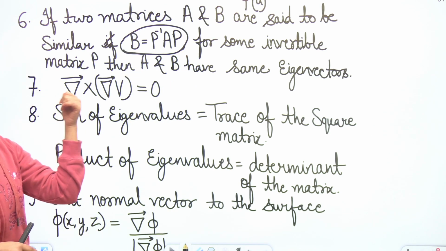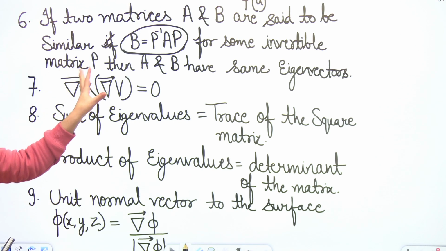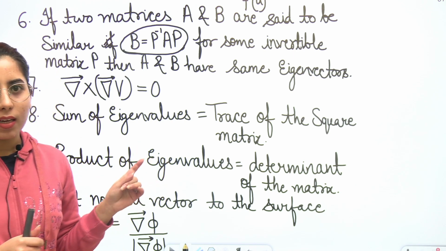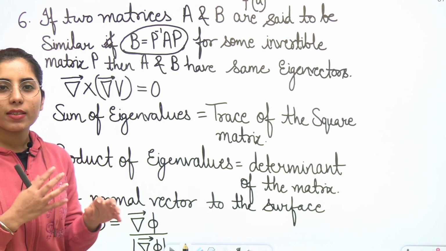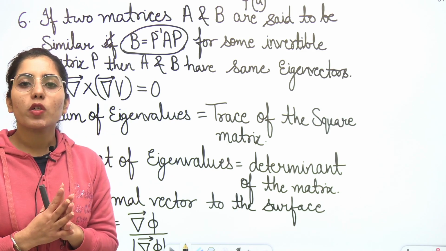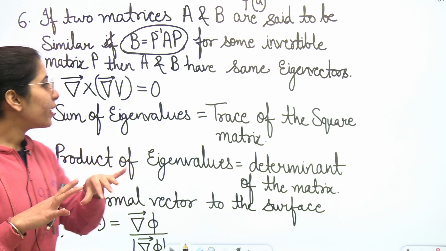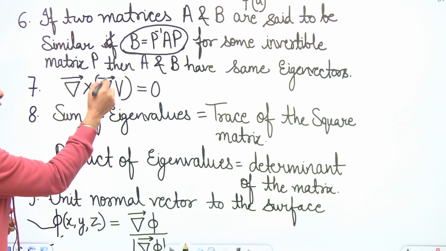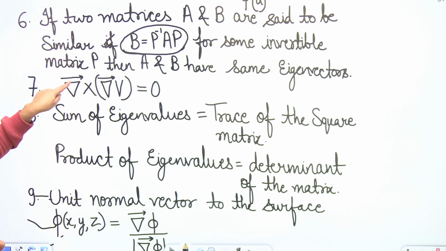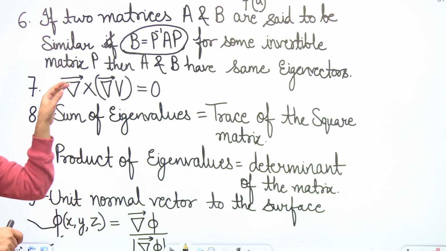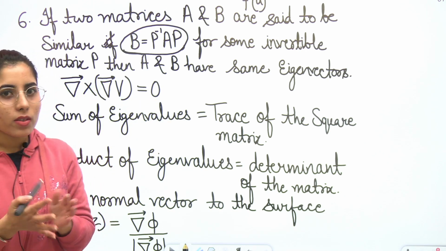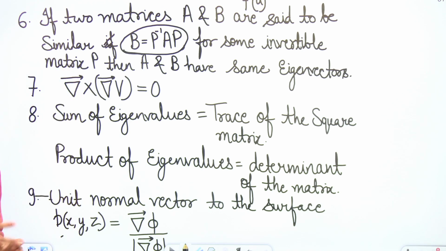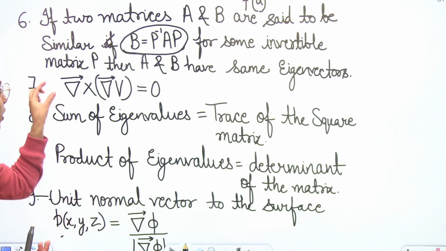Next point: the curl of the gradient of any scalar, if you find it, will be equal to 0. But be careful about one thing here. In a session I was discussing a question based on this formula, and somebody considered a vector A here instead of delta, like the gradient of v. A is a vector, it's not the del operator. So be careful about the type of vectors which have been given to you. If it is not del and some particular vector has been written here, you will have to simplify it. This result is basically for the curl part.